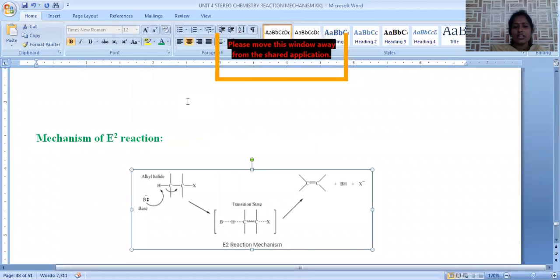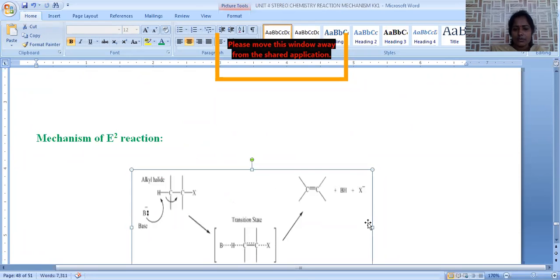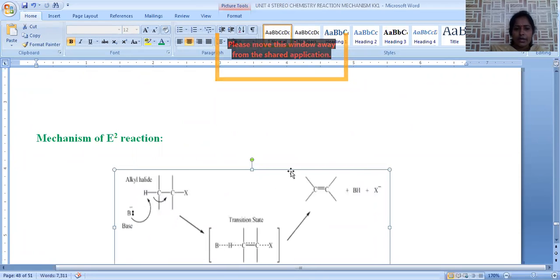Now, let us see what is the mechanism for this E2 elimination reaction. Let us zoom in on this. In E2 elimination reaction, we are taking this alkyl halide. Alkyl halide is treated with this base. Base is used to abstract the H plus from this carbon atom, and simultaneous removal of halide is possible, where the bromo group accepts this H plus and removal of this X minus is possible. There is a formation of transition state. In this transition state, base is abstracting H plus, denoted with dotted lines.